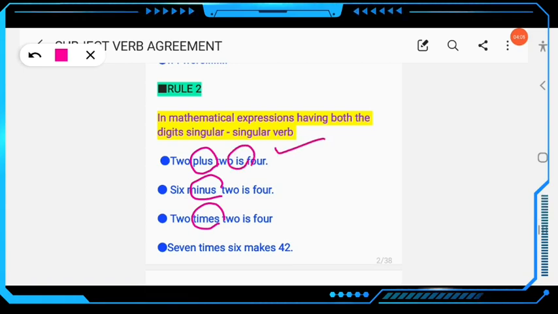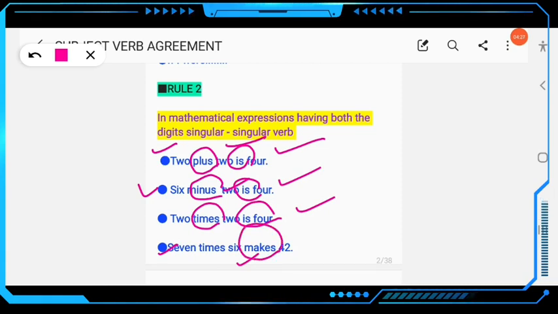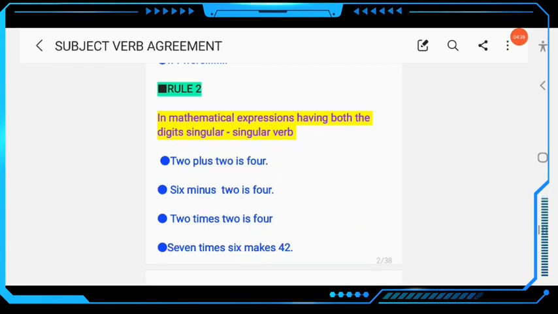Similarly, 6 minus 2 is 4. 2 times 2 is 4. Don't write "2 times 2 are 4," this will be wrong. In mathematical expressions having both digits singular, 7 times 6 makes 42. Makes is singular. Don't write "7 times 6 make 42," this will be wrong. 7 times 6 makes 42. Clear?